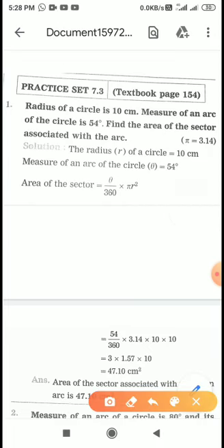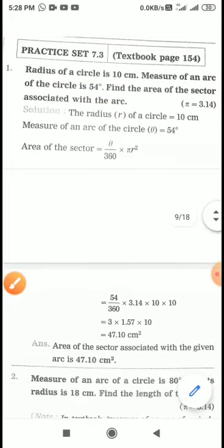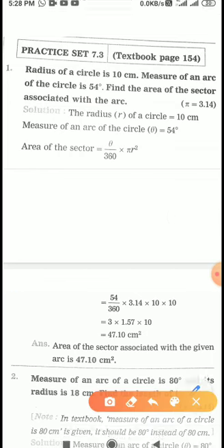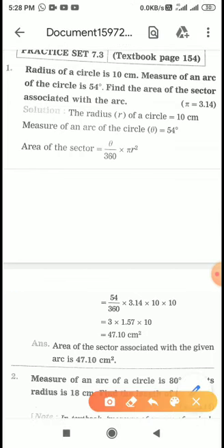Means R is given 10 and the value of theta, measure of arc, is 54 degree. So this is given to us. The value of theta is 54 and we have to find out the area of the sector associated with this arc.